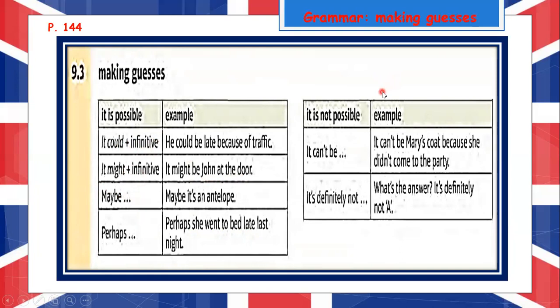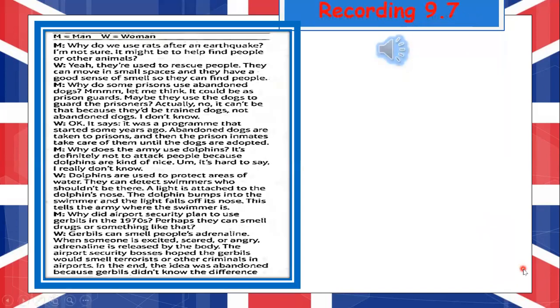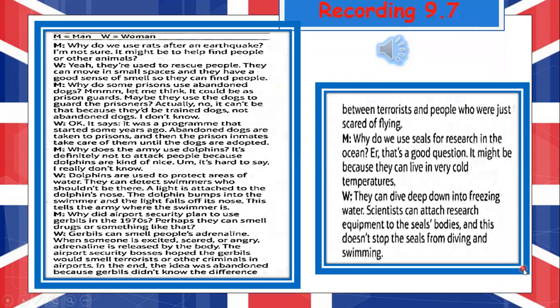When something is not possible, we use it can't be or it is definitely not. Example, it can't be Mary's coat because she didn't come to the party, and it is definitely not. Example, what's the answer? It is definitely not A. So let's see the examples in your books or your material in order to give you what to do. Okay, now let's see. In the next part, we are going to listen to the conversation between a man and a woman, and you will listen to this part. Pay attention.